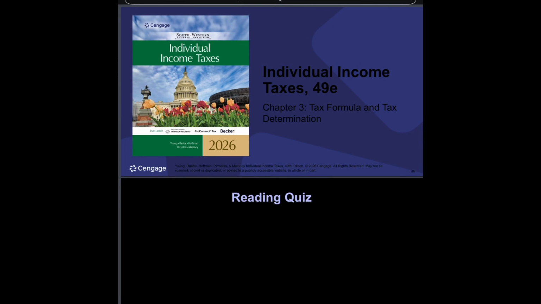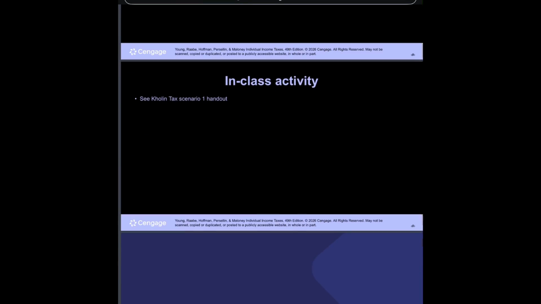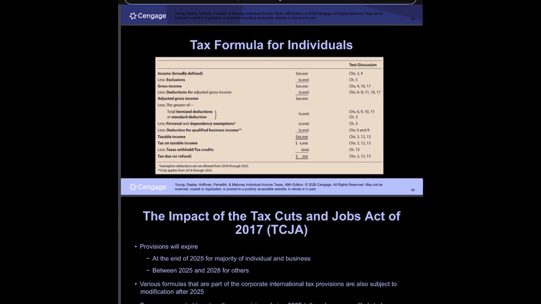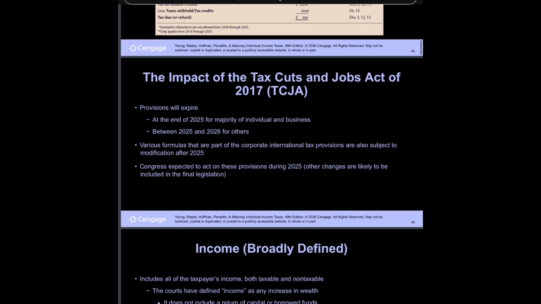Individual income taxes, 49E, Chapter 3, Tax Formula and Tax Determination, Unit 01, Tax Formula. Tax Formula for Individuals. The impact of the Tax Cuts and Jobs Act of 2017, TCJA.